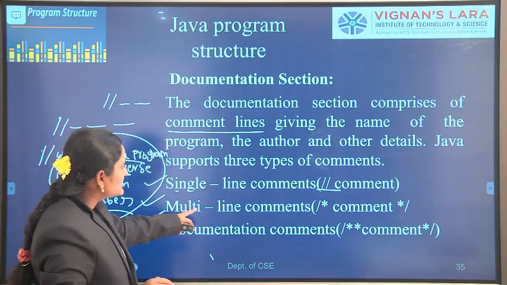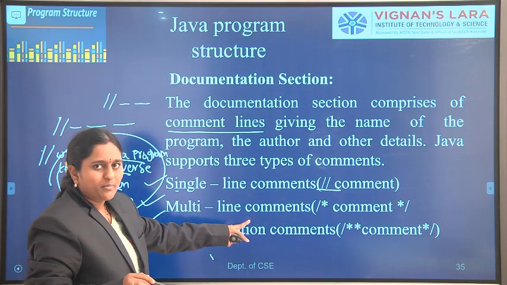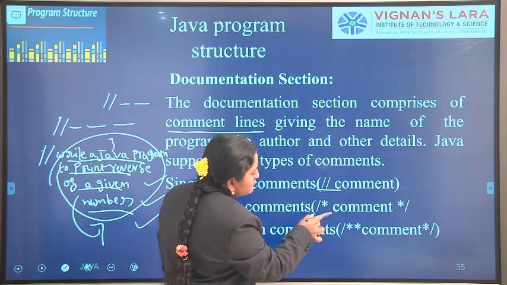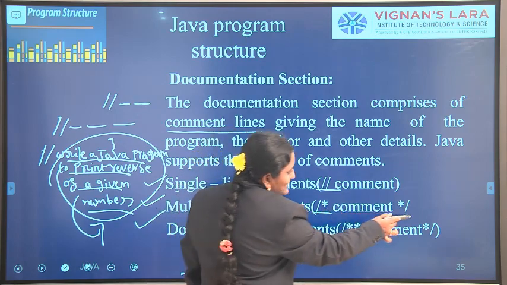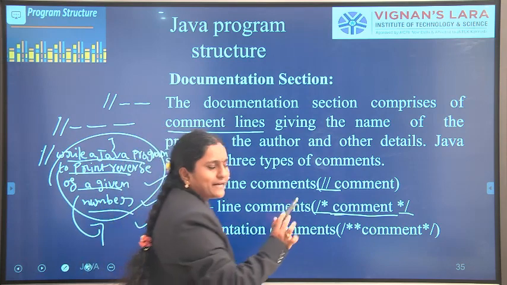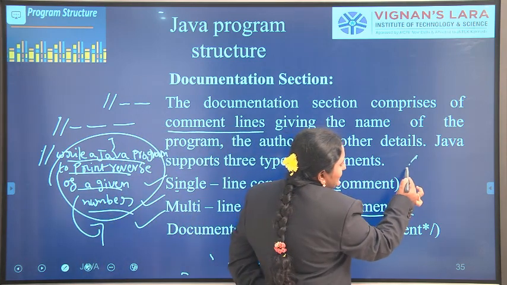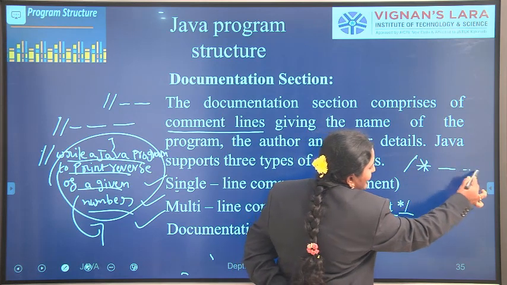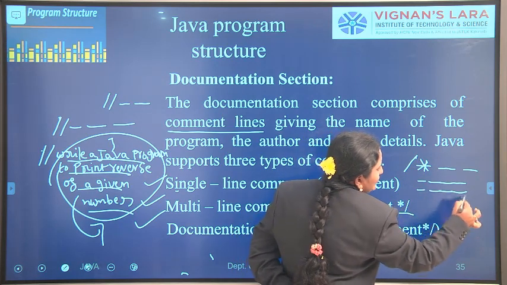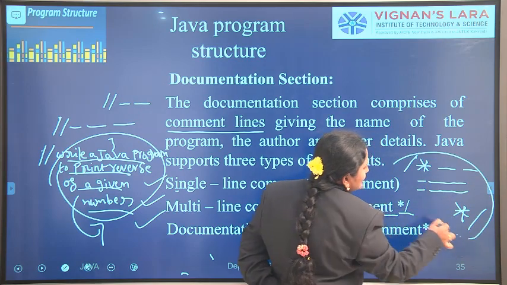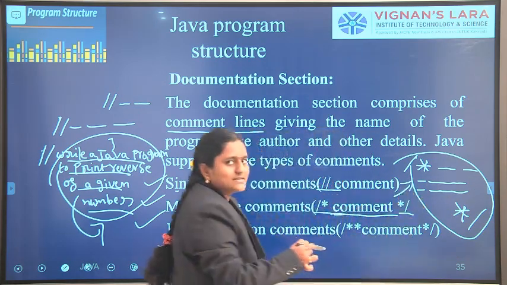The second comment type is multi-line comments. A multi-line comment starts with a forward slash followed by an asterisk, you write a comment here, and it ends with an asterisk slash. That is nothing but a multi-line comment.